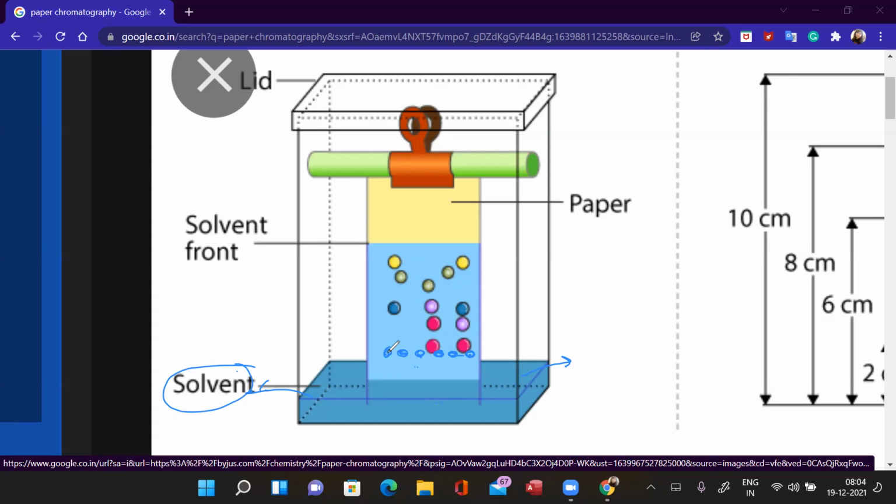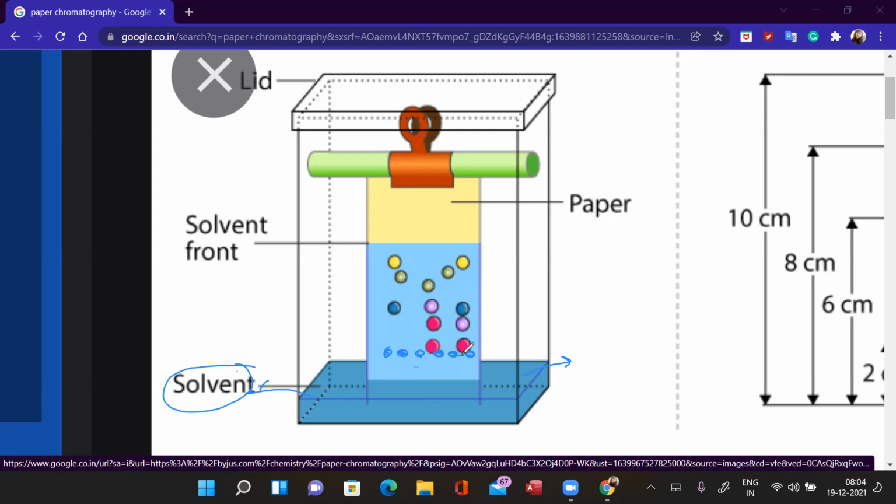Now here in these drops, you have the plant pigments which differ in their extent of adsorption on the filter paper. Plant pigments are soluble in the solvent, but they differ in extent of adsorption. So as the solvent starts rising, it will carry the plant pigments along with it.